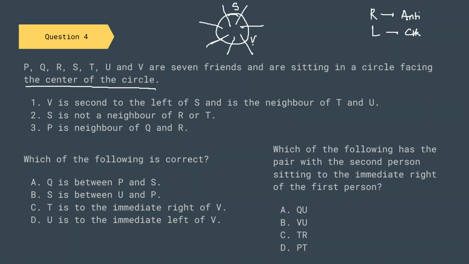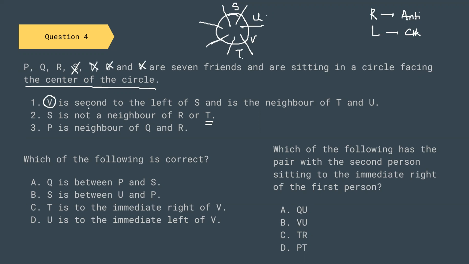V is neighbor of T and U, so T will be placed here or here; I'm not sure of the position yet. Now they're saying that S is not a neighbor of T or R. So definitely T will be placed here and U will be placed here. So we have placed S, U, V, and T.